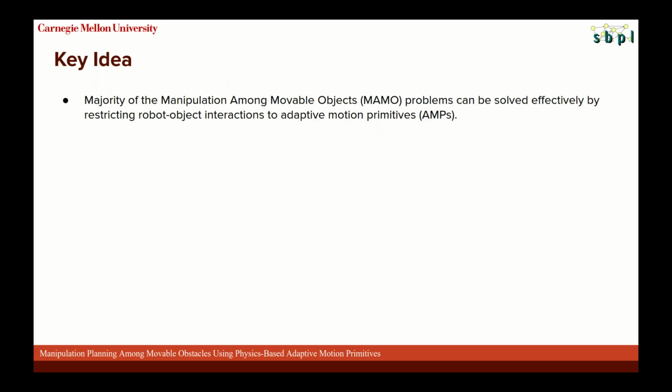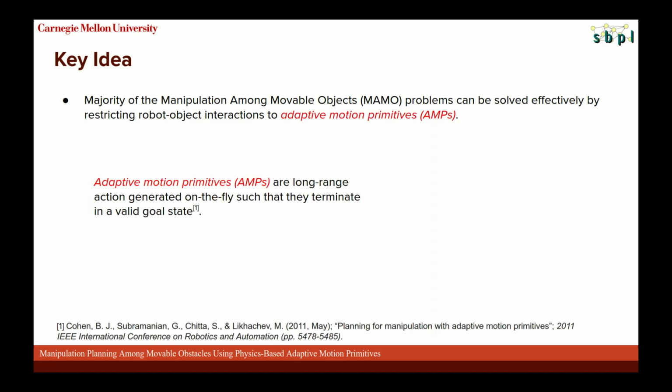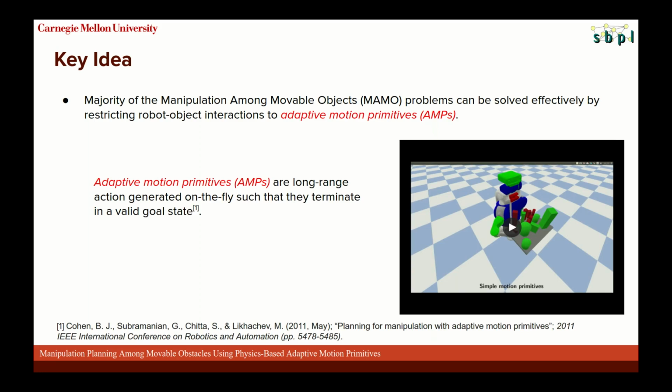The key observation that led to this work is that for the domains we consider in this paper, we observed that most MAMO planning problems can be solved by restricting robot-object interactions to adaptive motion primitives. Adaptive motion primitives, compared to the simple motion primitives in our heuristic search graph, are longer-range actions. They are constraint determinate in a valid goal state, and they can be generated on demand during planning. The video shows that simple motion primitives, small increments or decrements to individual joint angles, do not lead to rich interactions with the scene.